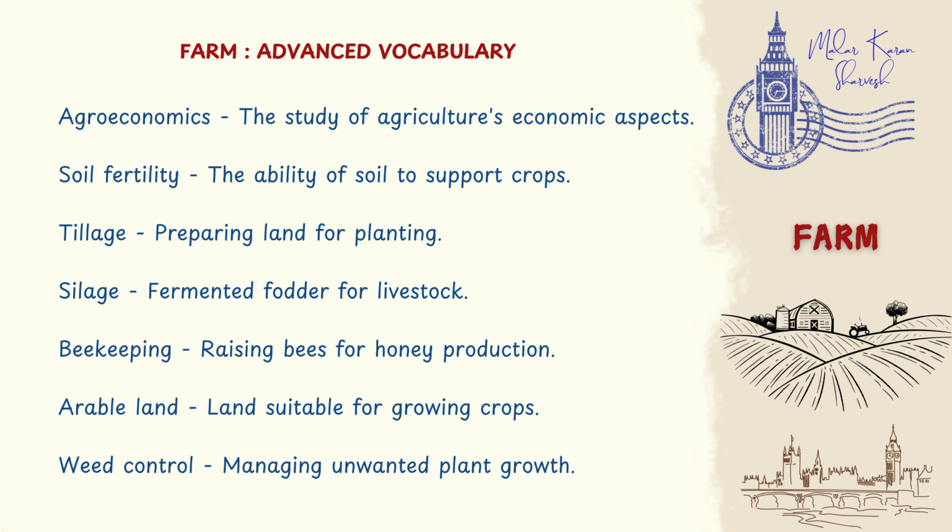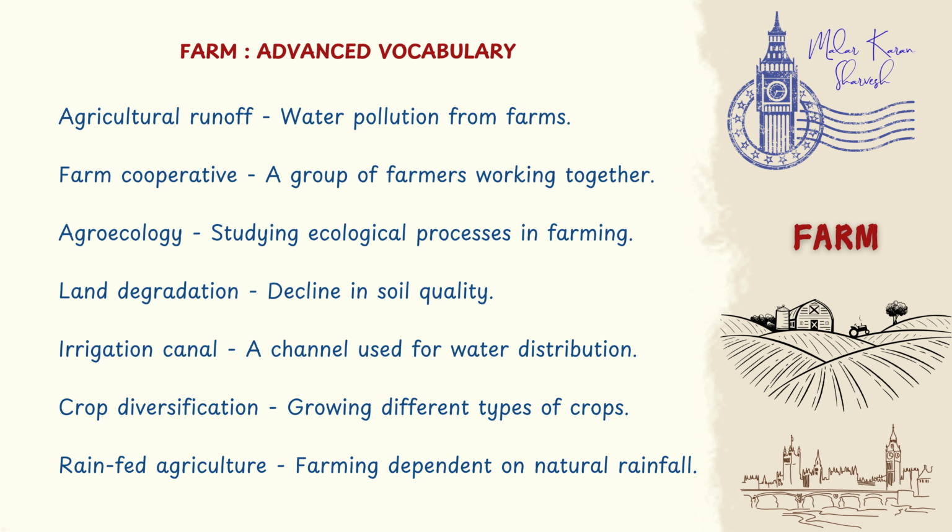Weed control, managing unwanted plant growth. Agricultural runoff, water pollution from farms. Farm cooperative, a group of farmers working together. Agroecology, studying ecological processes in farming. Land degradation, decline in soil quality. Irrigation canal, a channel used for water distribution.